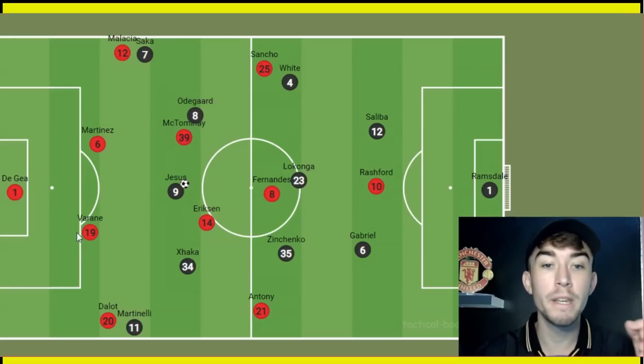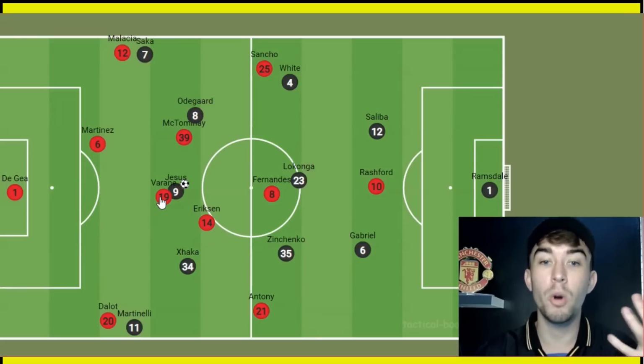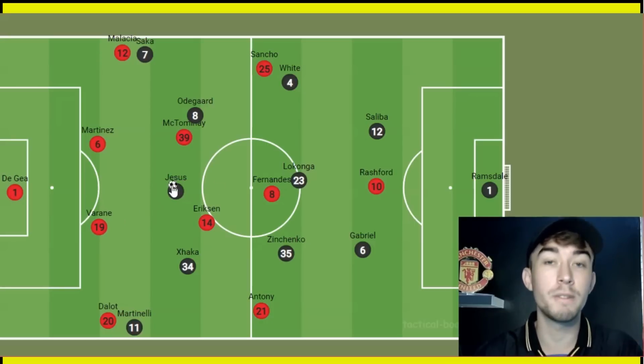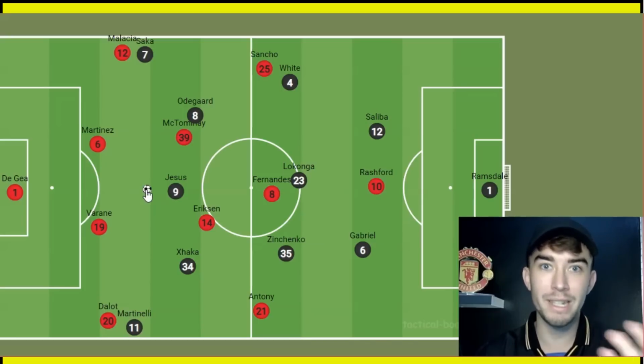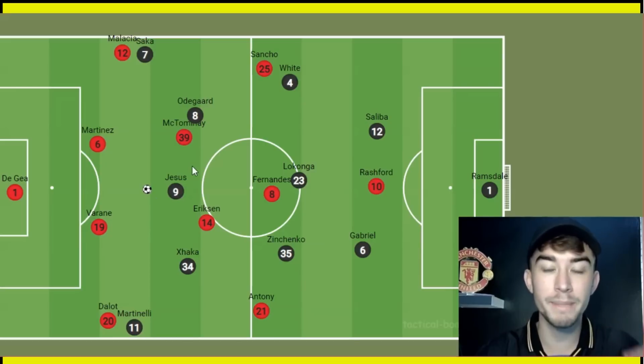And Jesus was brilliant. At times the centre-back would go touch tight, but Jesus showed his strength to really hold off the tackle and then progress the ball forward. And then at other times he just completely received the ball unchallenged and was able to drive at the defence. And this is what allowed Arsenal into the game. This allowed them to take control because they had superiority of the ball in this middle third.